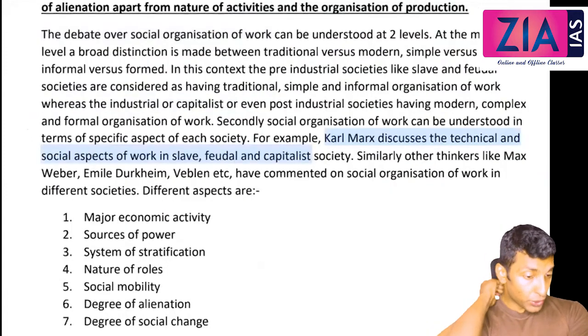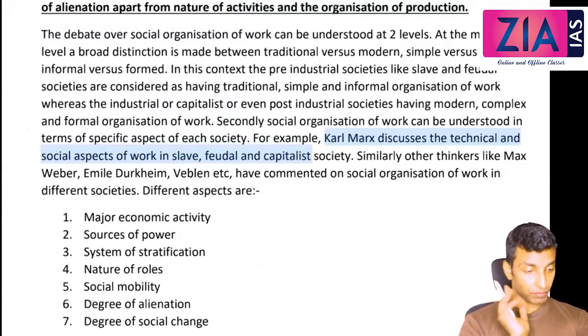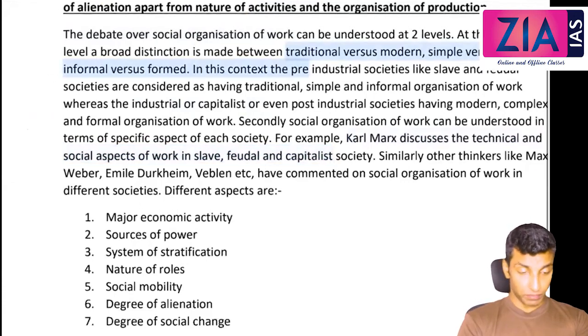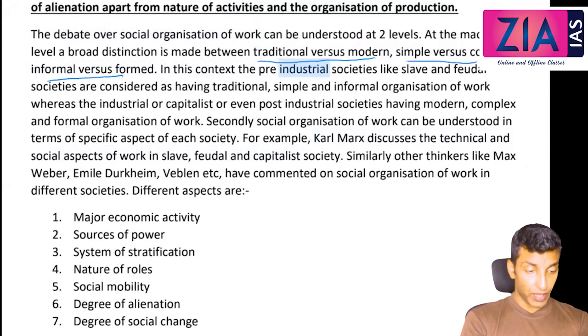The debate on social organization of work can be understood at two levels. At the macro level, a broad distinction is made between traditional versus modern, simple versus complex, and informal versus formal. These are the main differences you can see at the macro level.